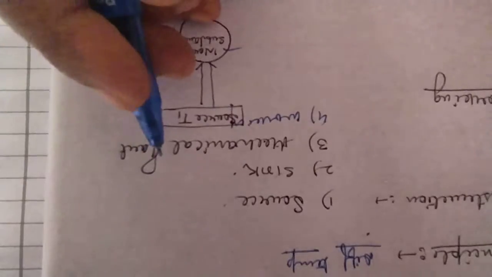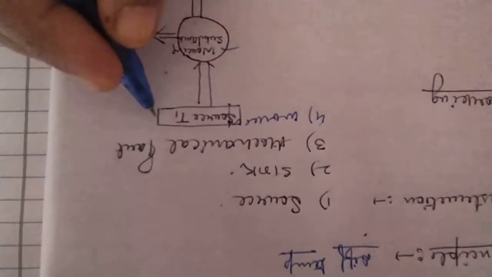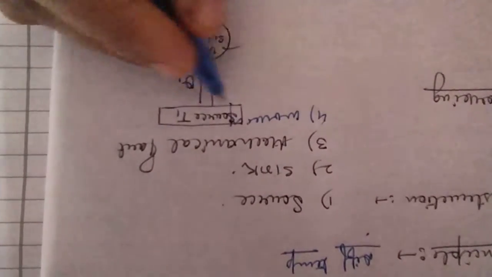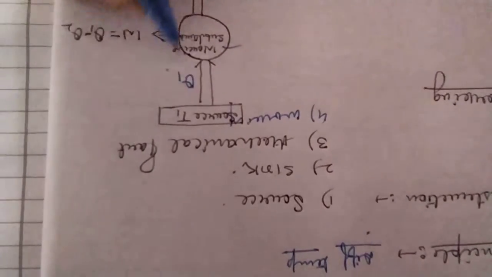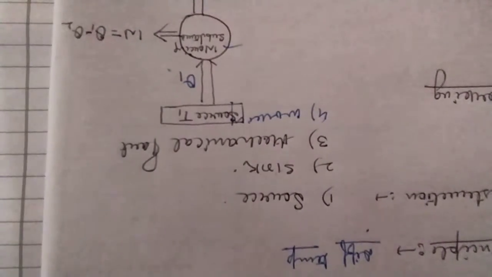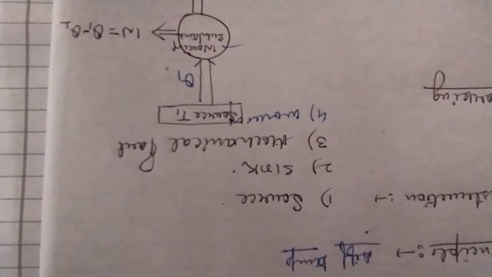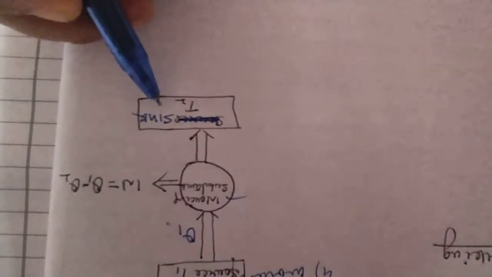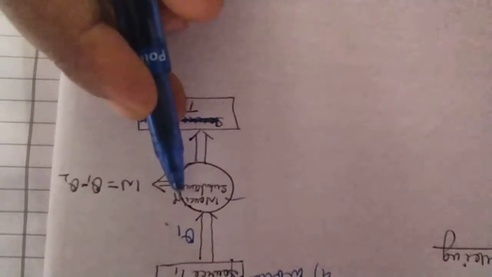So the first part is the source. What is the source? The source is the body maintained at high temperature. This part is called the source. The second one is the sink. This part is called the sink, and the sink is at low temperature. This part absorbs the heat rejected by the working substance.